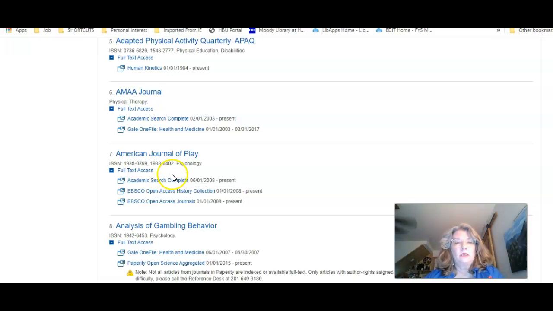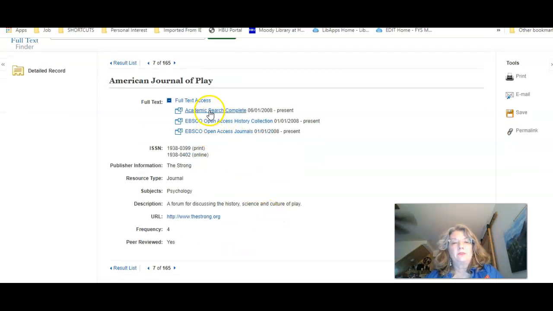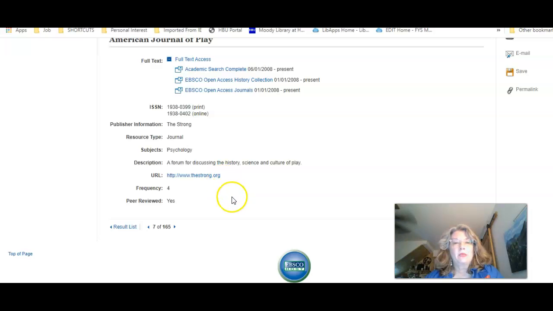So I'm going to click at first right on American Journal of Play because I want you to see there's a record here about this journal, and it still gives you all the links we just saw. Here's also a URL for, I guess, where that journal resides online. That's interesting. And also, if you scroll down to the bottom, you see that it's listed peer-reviewed. And it tells you how many times a year that it's published. It says it's a forum discussing the history, science, and culture of play.